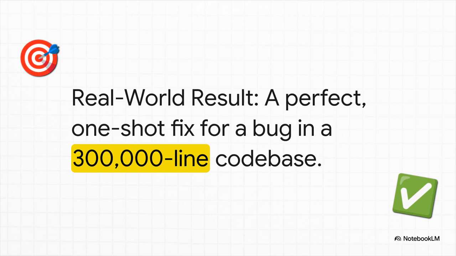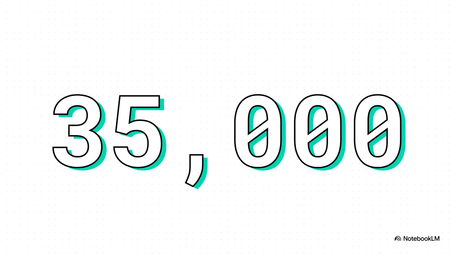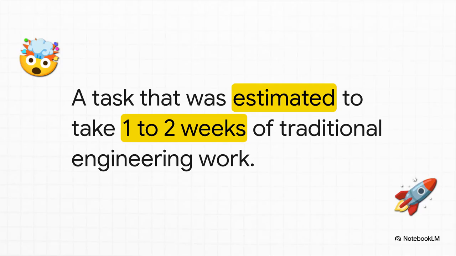One shot. And in another, just stunning example, a single developer working with their CEO used this same workflow to ship 35,000 lines of really complex code in just 7 hours. And you have to understand, this was not some simple weekend project. This was a task that a full team of engineers had estimated would normally take 1 to 2 full weeks of traditional human-only work to finish.